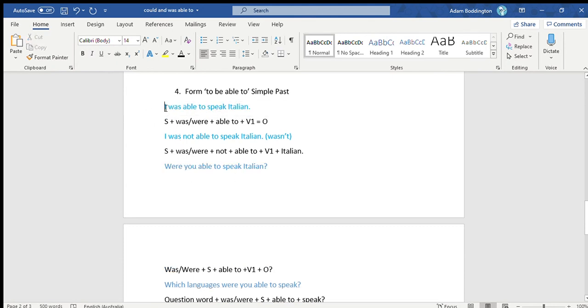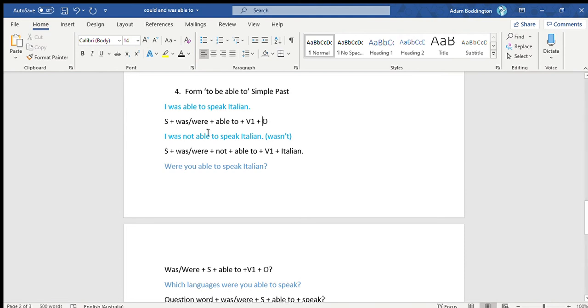I've got "I" as a subject, "was" or "were". So if it's I was, she was, he was, they were, we were, you were. Okay, so it's going to change depending on your subject. Then you've got "able to", "speak" is V1, and "Italian" is your object.